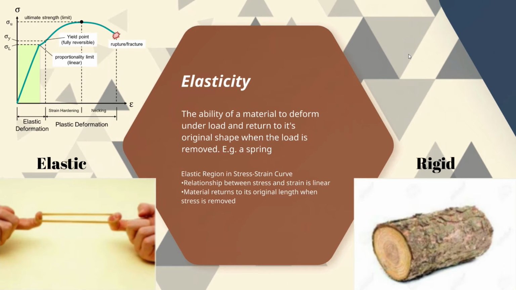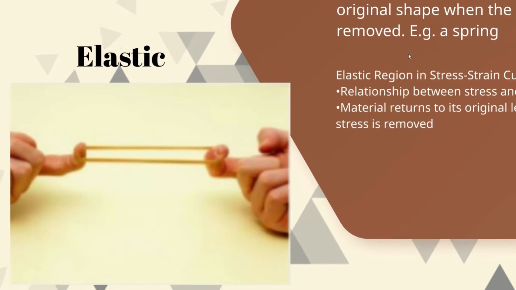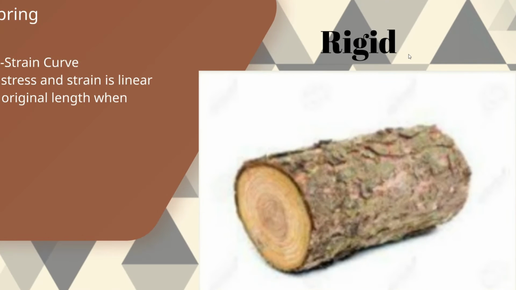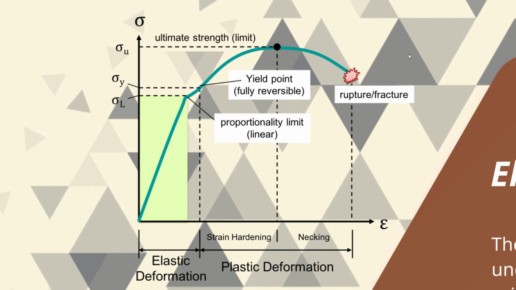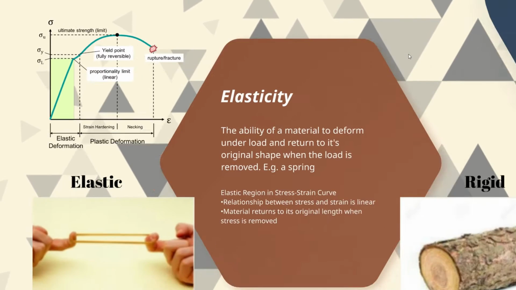Elasticity. The ability of a material to deform under a load and return to its original shape when the load is removed is called elasticity. If you stretch an elastic or a spring, that will get stretched out. When you remove the force, that will return to its original shape. In this stress strain diagram, it is evident that stress is directly proportional to the strain up to a certain force acting on a material. So this region is called elastic region.